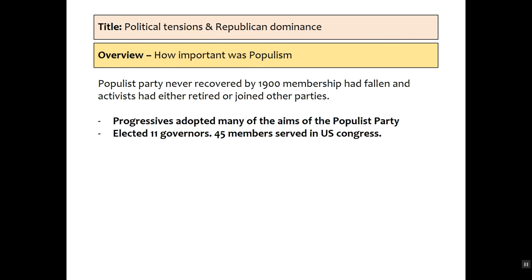We're going to look at why he loses them. The Populist Party never recovered after this. By 1900, membership had fallen. Activists had either retired or they'd joined other parties. But it did have some significant improvement, significant advances.